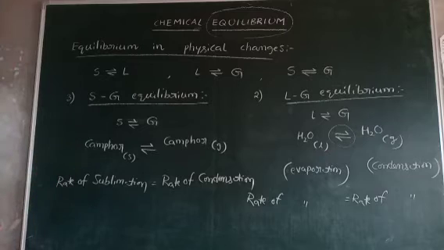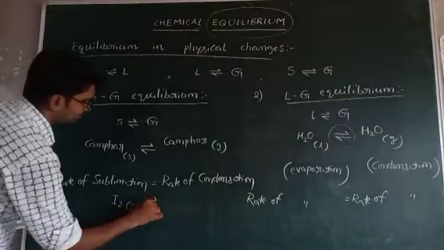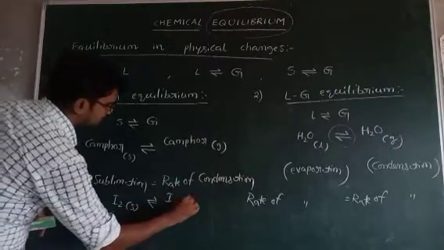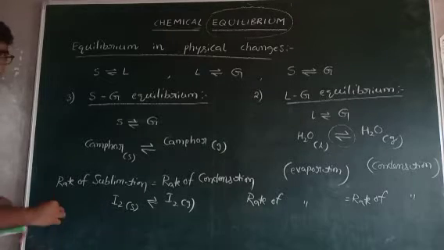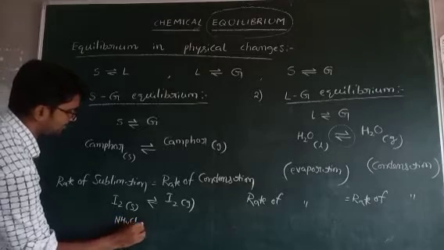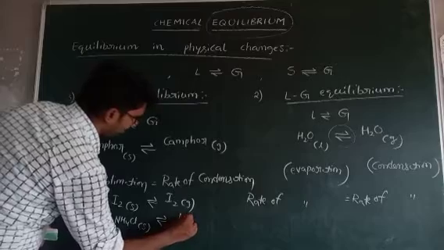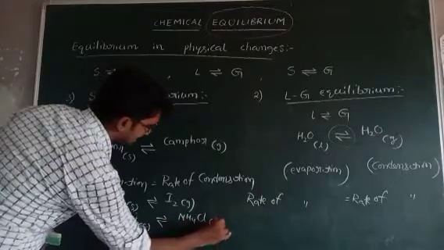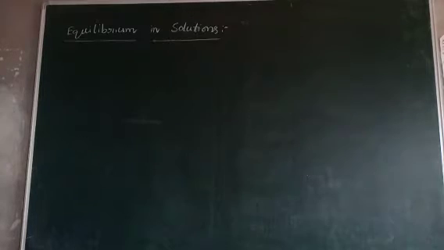Some more examples for this one: iodine, I2 solid to I2 gas. This is also one more best example. Third one, ammonium chloride, NH4Cl. Ammonium chloride present in solid state can be converted into ammonium chloride in gaseous state. This is about equilibrium in physical changes.